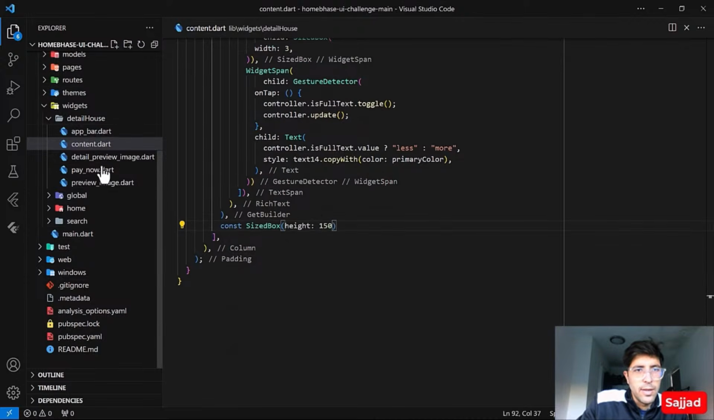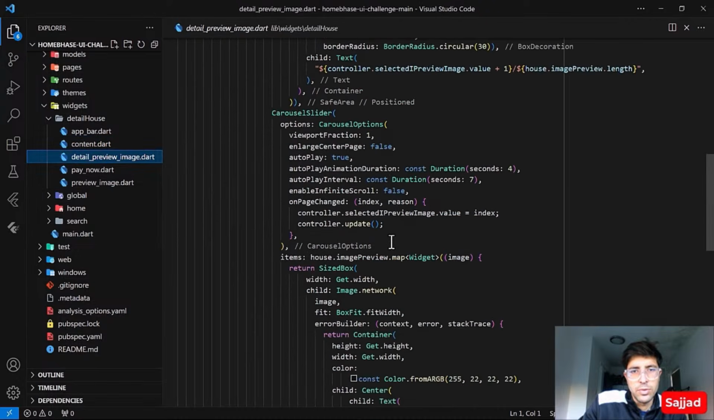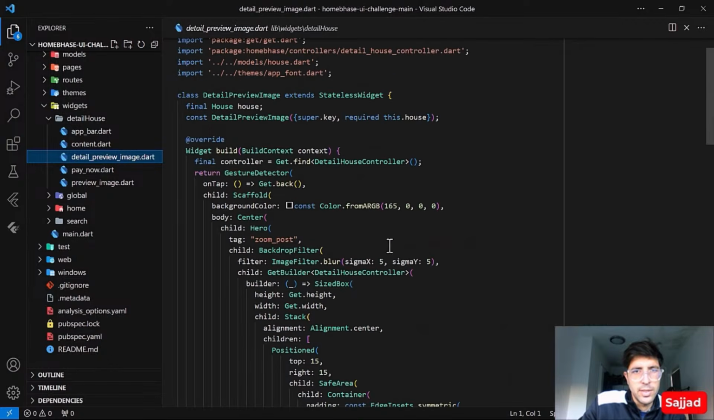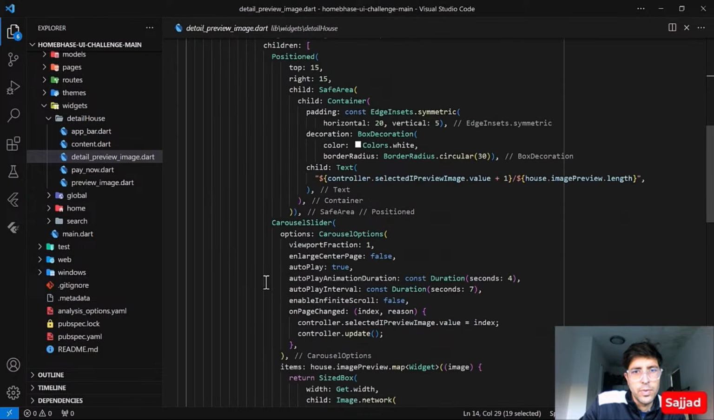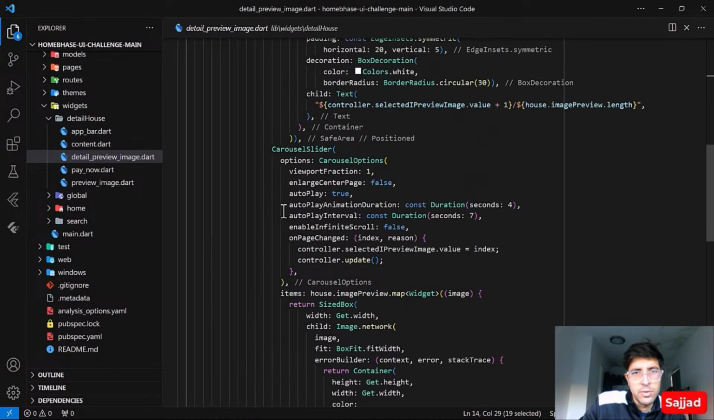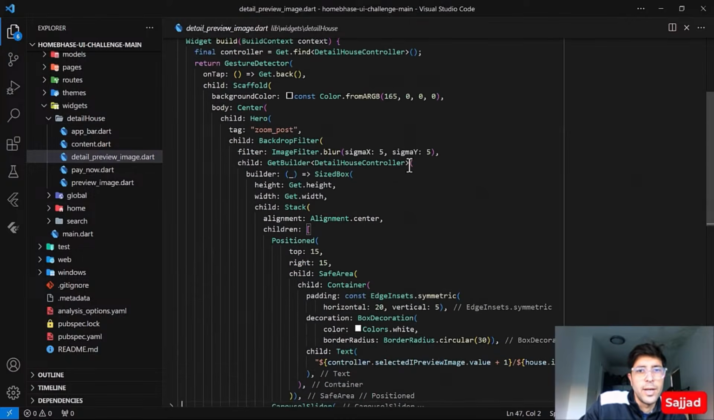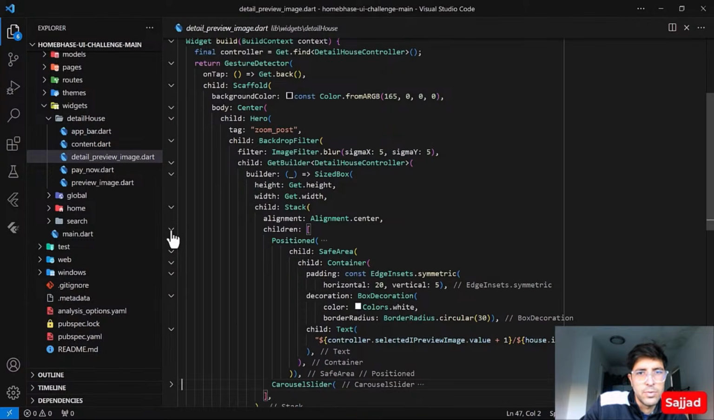So I assume the code, everything is good, but as you can see, within the build method we are just having a lot of code. We are having the carousel slider included, everything's included. So instead of including this over here, if we just extract it outside, this code would be looking very clean. Like we extract the positioned widget outside. We also extract this safe area, maybe the container outside.